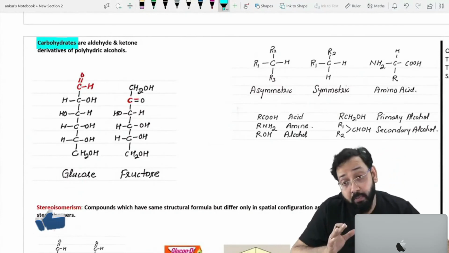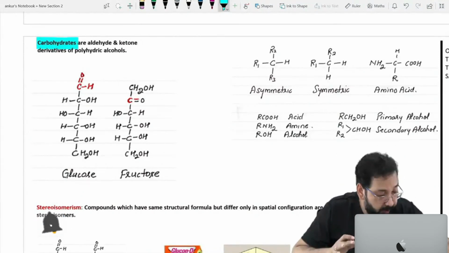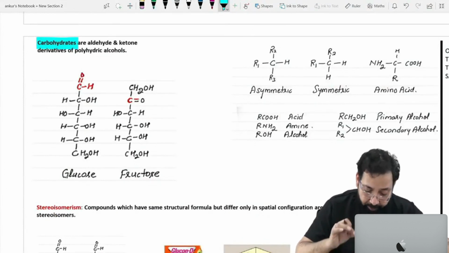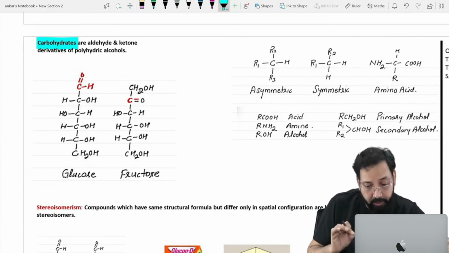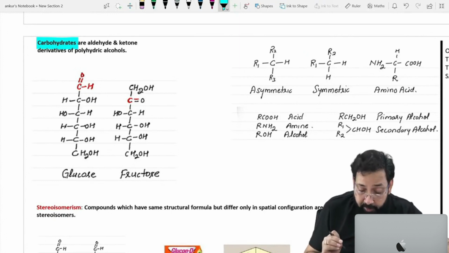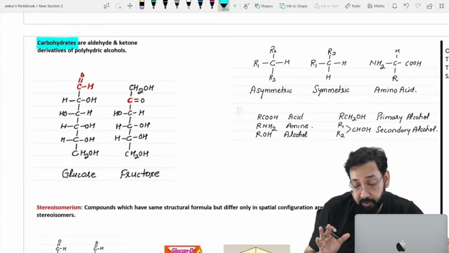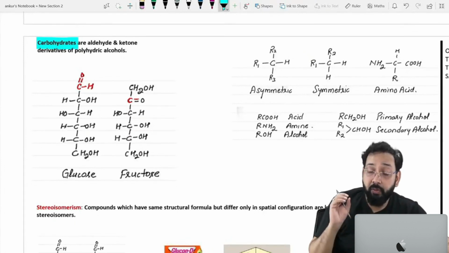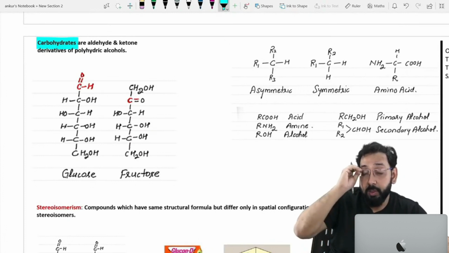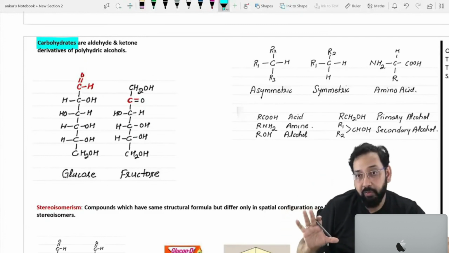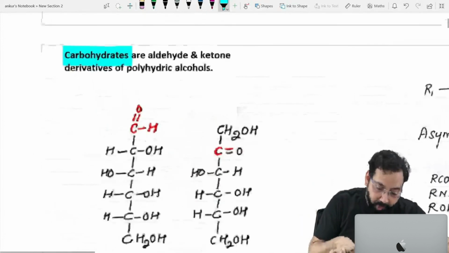So now we start carbohydrate. A little bit of structures. Structures are very important. You must remember a few structures in biochemistry. In biochemistry, I will say 25 to 30 structures. Even if you don't remember the exact structure, you must have a mental picture at least, okay, this is the structure of glucose. So I say carbohydrate.